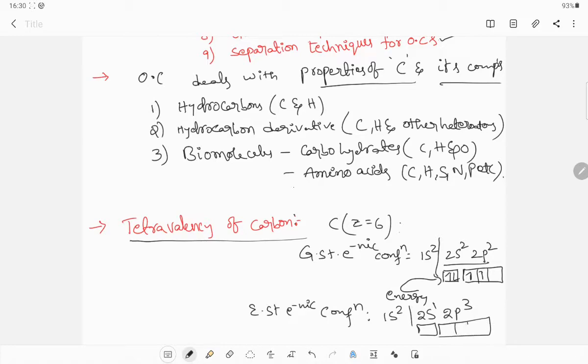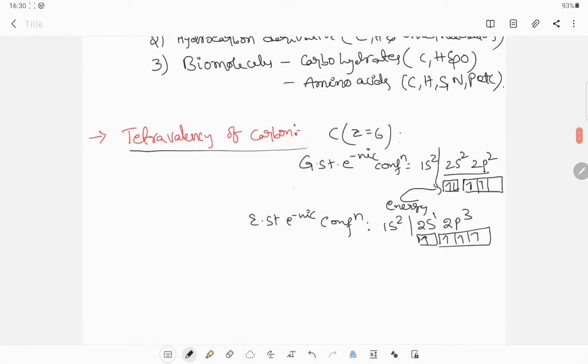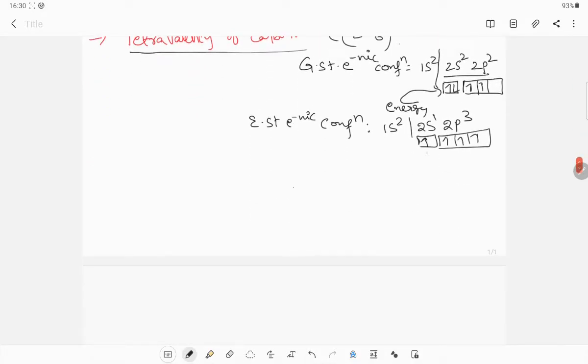Now when you write the electronic configuration, the s orbital and 3 p orbitals are having 4 unpaired electrons. These unpaired electrons participate in bonding.